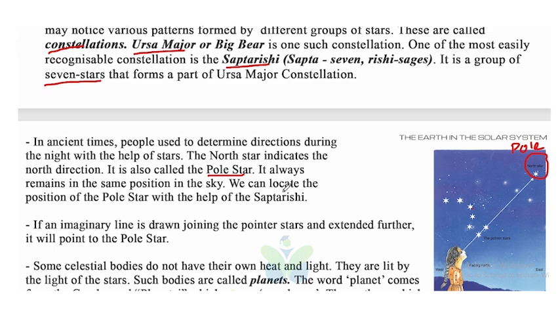We can locate the position of the pole star with the help of Saptarshi. How? Look at this picture. These two stars are called pointer stars, and they are part of Saptarshi. If an imaginary line is drawn joining the pointer stars and extended further, it will point to the pole star, or the north star.